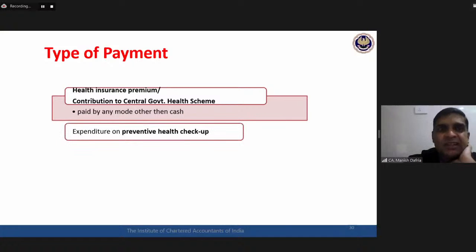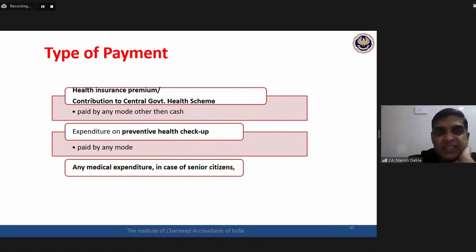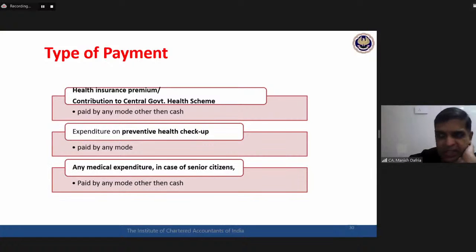Second, expenditure on preventive health checkup paid by any mode. Here there is no restriction that it has to be a non-cash payment, any mode, preventive health checkup. Third is, in the case of a senior citizen, any medical expenditure, subject to certain conditions that we will discuss later on. In the case of senior citizens, any medical expenditure, need not be an insurance premium, need not be a preventive health checkup payment, any medical expenditure paid by any mode other than cash, again the deduction is available. So three types of payment.